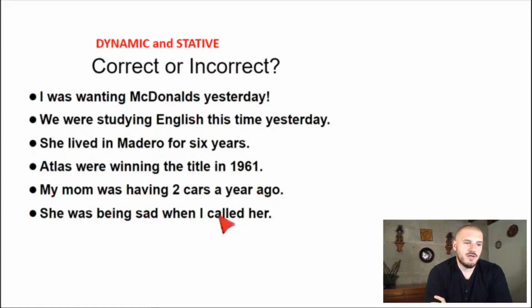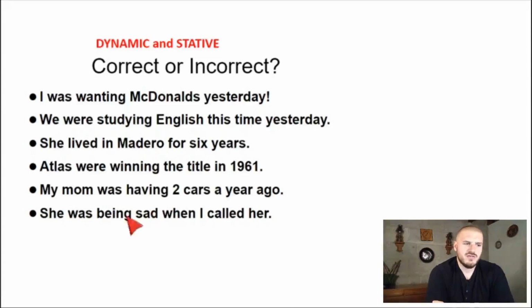She was being sad when I called her. In this case, it's just she was sad, not she was being sad. When we use being and an emotion, it means that it's something temporary and it's something which you have control over. For example, being stupid is like acting stupid, okay? Doing stupid things. But being sad, in this case, it's like she was pretending, and it doesn't sound right, okay?